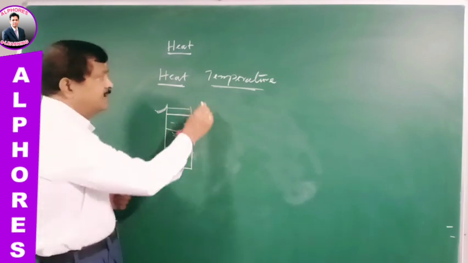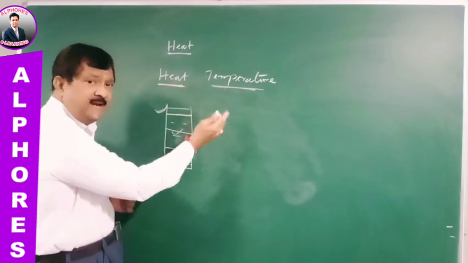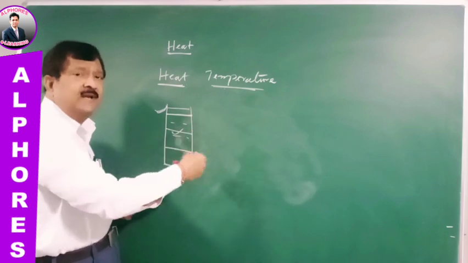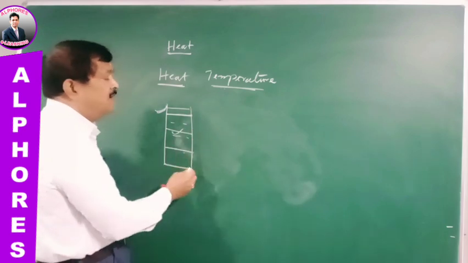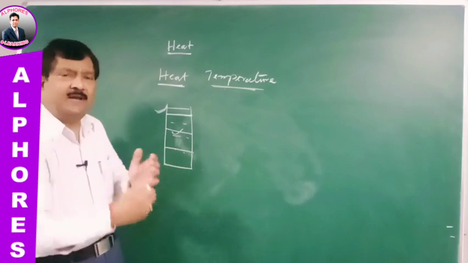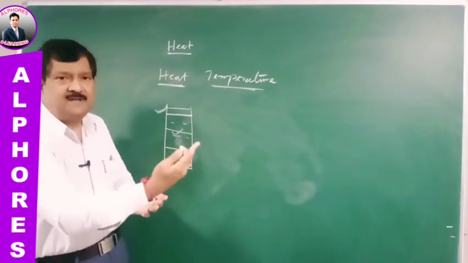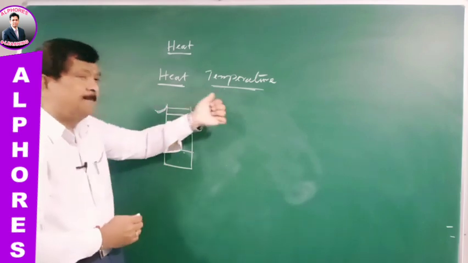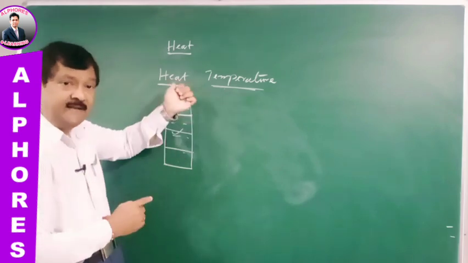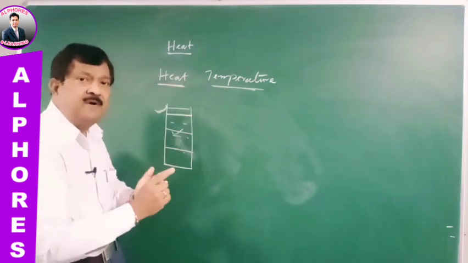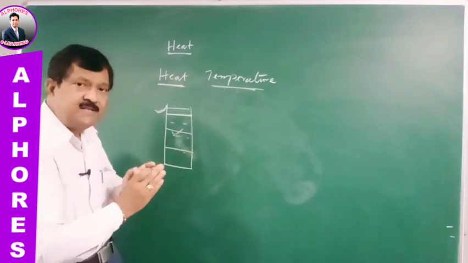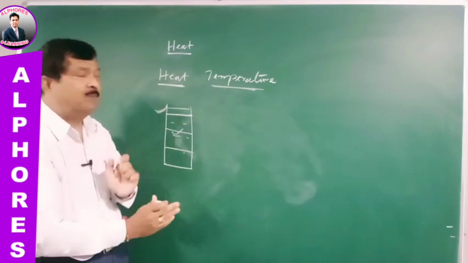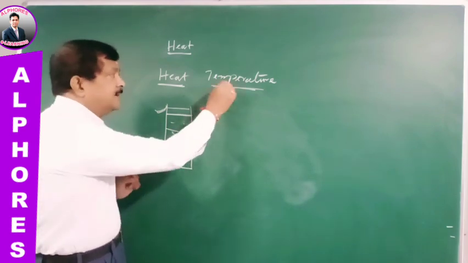In a similar way, there is a proportionality between temperature and heat. So if you give more amount of heat energy to a body, temperature will also increase by more amount. That means if you want to increase the temperature of the body, if you supply heat energy, temperature will increase. So for a given body, remember, for a given body, if the temperature is more, you can say it contains more amount of heat. For the same body, if the temperature is less, you can say it contains less amount of heat. So quantity of heat contained in the body is measured by the temperature.